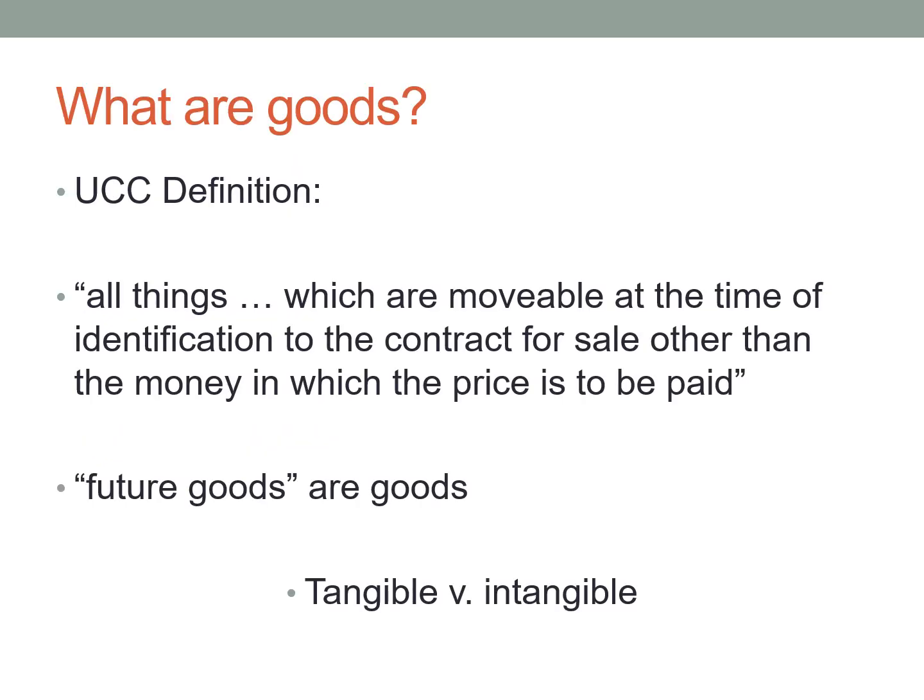So what are goods? Because we're talking about the sale of goods or the lease of goods, and we'll get to lease in a second, but right now we start with sales. The UCC actually has a definition for goods. It defines goods as all things which are movable at the time of identification to the contract for sale, other than the money in which the price is to be paid. The money doesn't constitute the good, that's the price, right? Also, securities aren't considered goods.